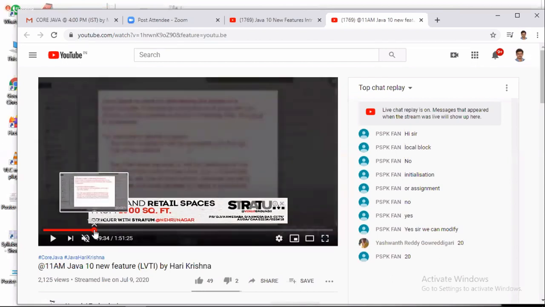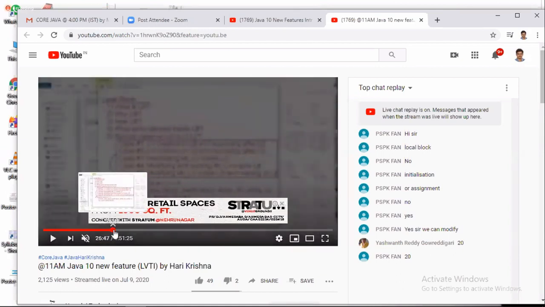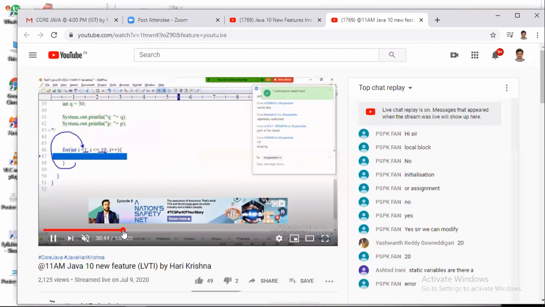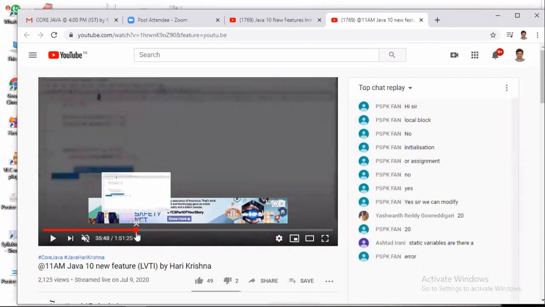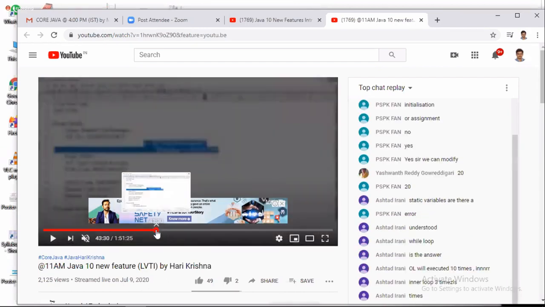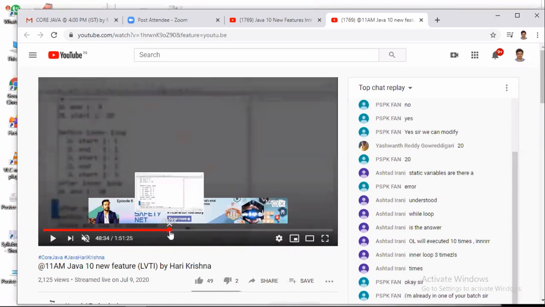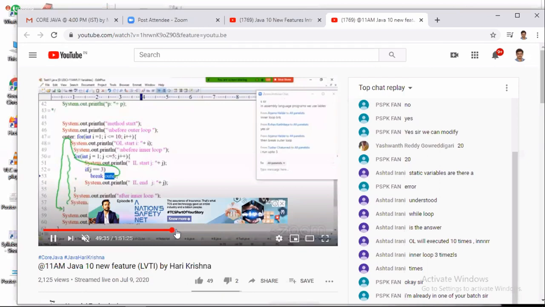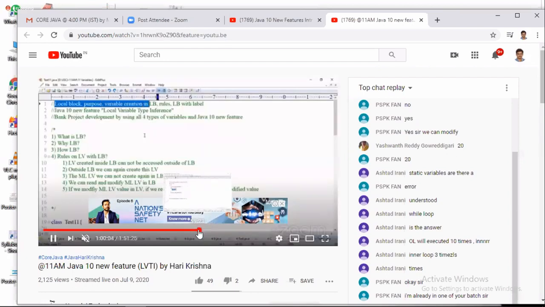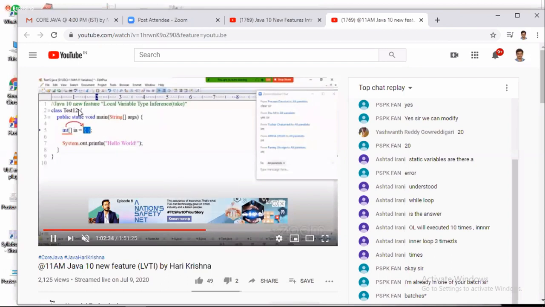So it's a local block related points. Local block. Here onwards the Java 10 new feature topic started.